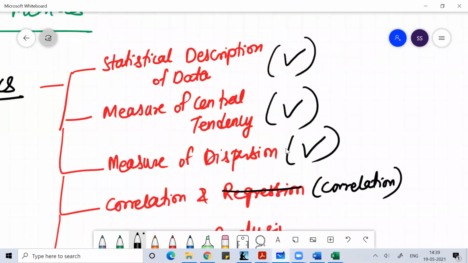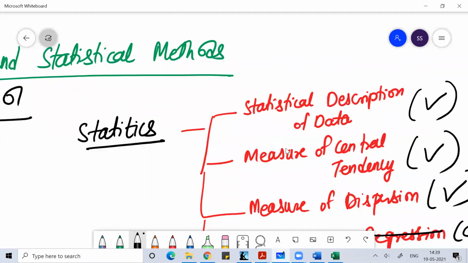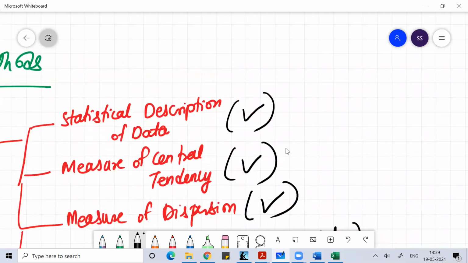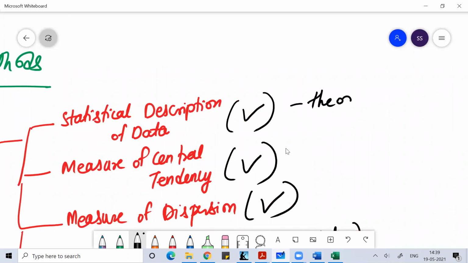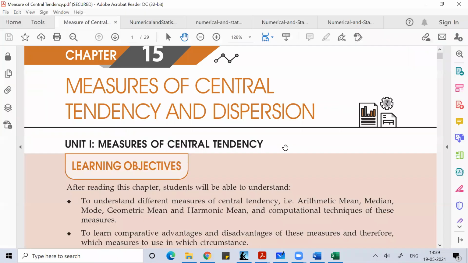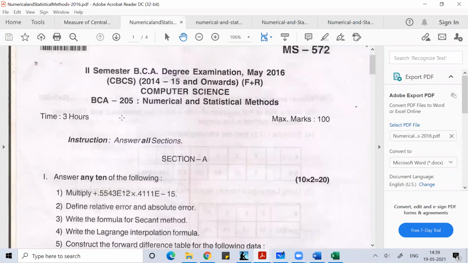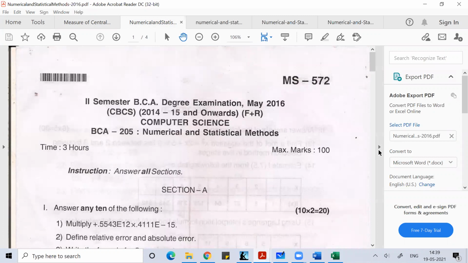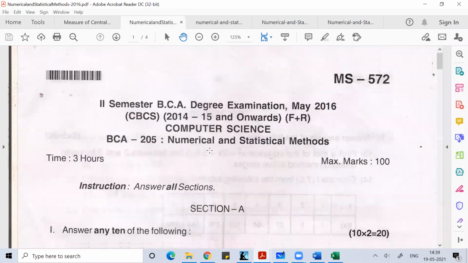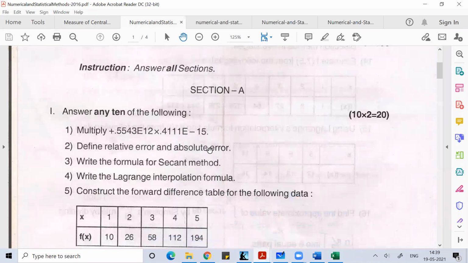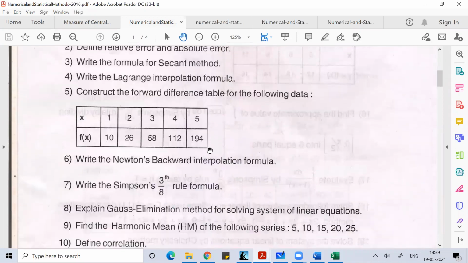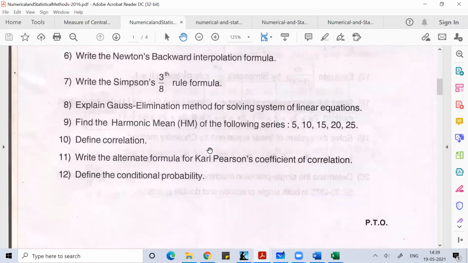Now the first part of that is statistical description of data. This is completely theory, and theory questions can only come for 2 marks. When I look at the theory section in the last 4 or 5 years' question papers, if you observe the different question papers of Bangalore City for this subject, numerical and statistical method, you will not find any theory question from statistical description of data.